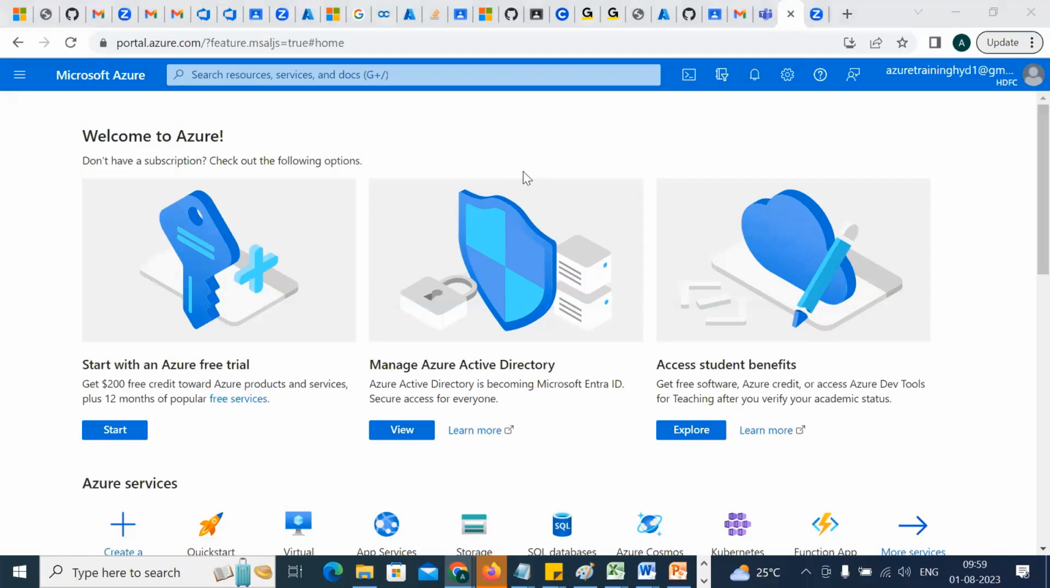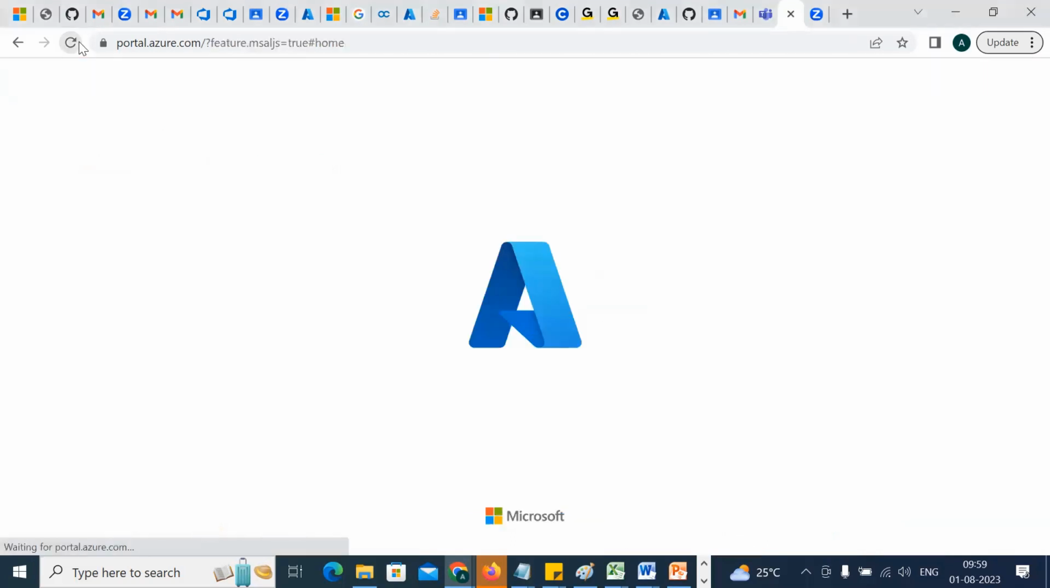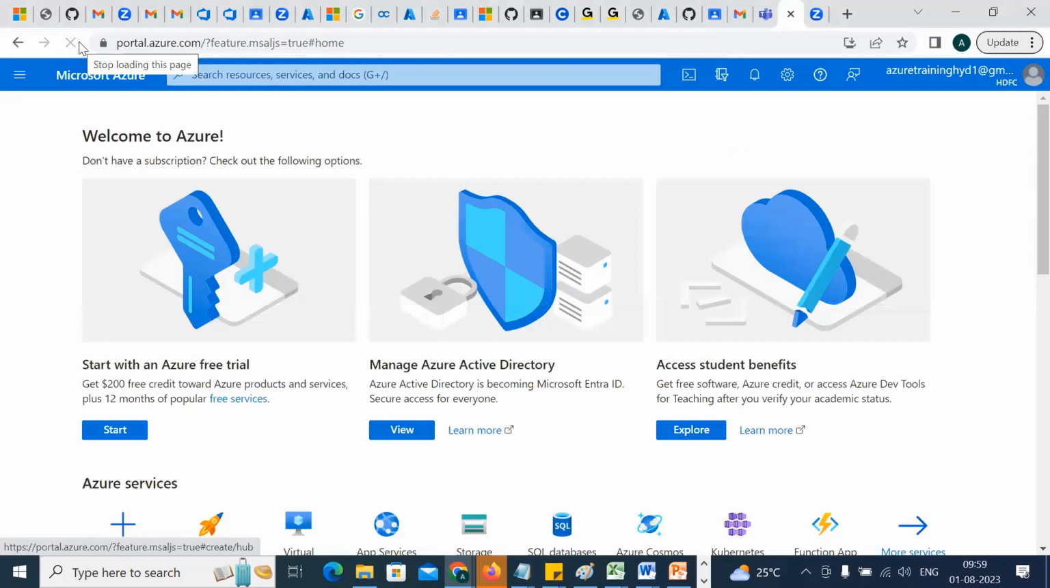Can the same user be in another project? Yes, a user can be in other projects also. Manage the role of the subscription. I think 10 minutes are over, no? Not yet.